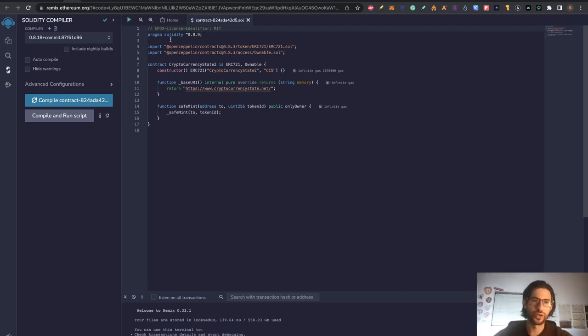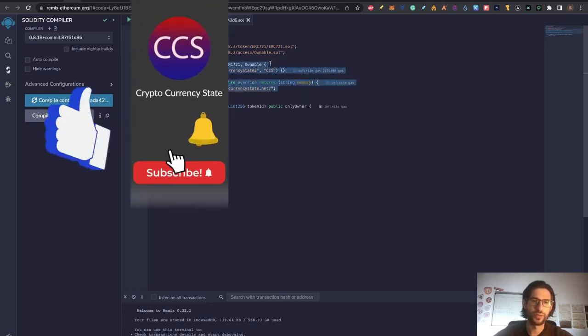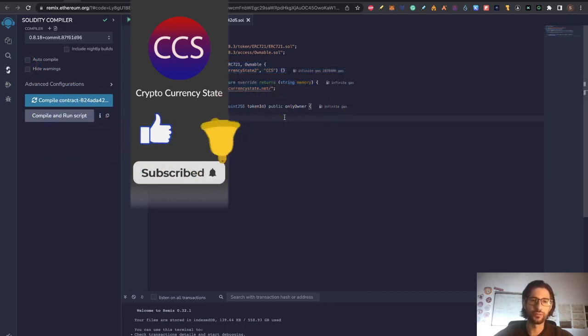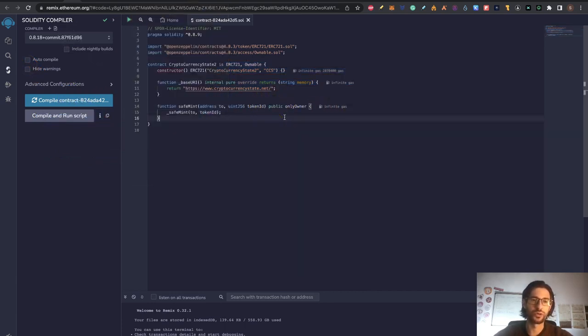You can see here the version of Solidity that we are using for deploying this smart contract, and a little of the code on how we are creating this and what libraries we are importing and all that. This is really geeky. Maybe you are not familiar with code, you are not a developer, but I'm going to guide you step by step. I also think that this interaction is important for this possible airdrop.